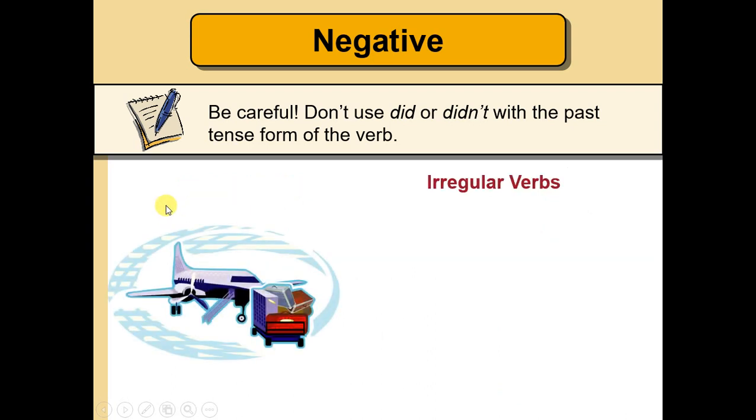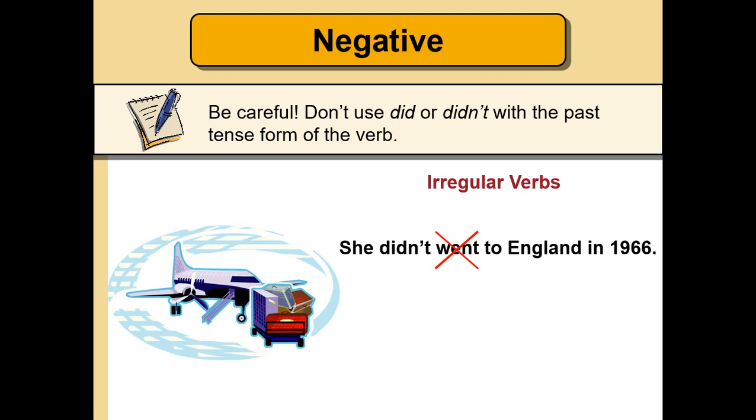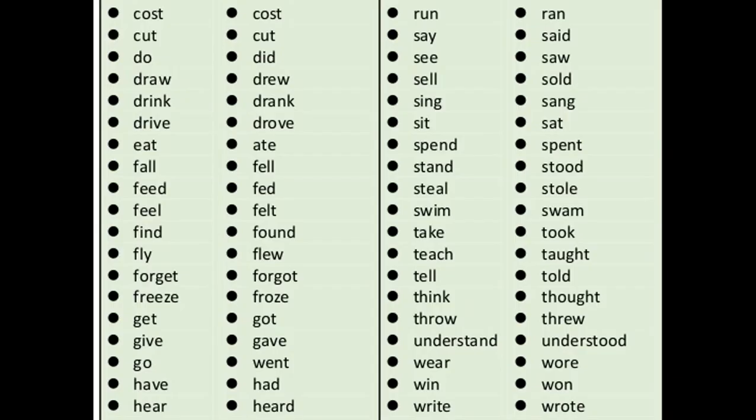Okay, let's continue with another example, now with irregular verbs. She didn't went to England in 1966. Incorrect. Went is the past of go. Remember the past of go, went? Yes. Let me see here. Go, present; went, the past.